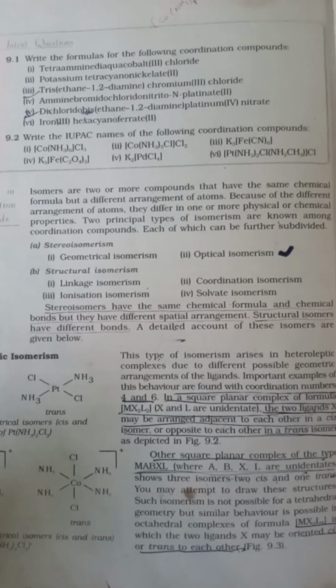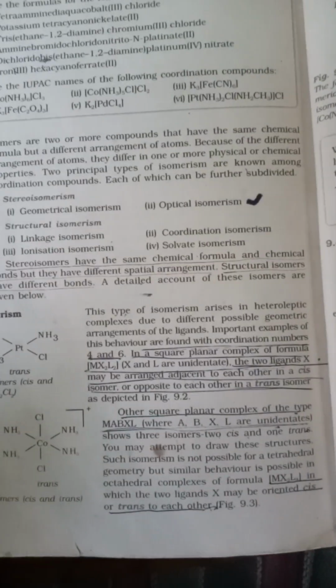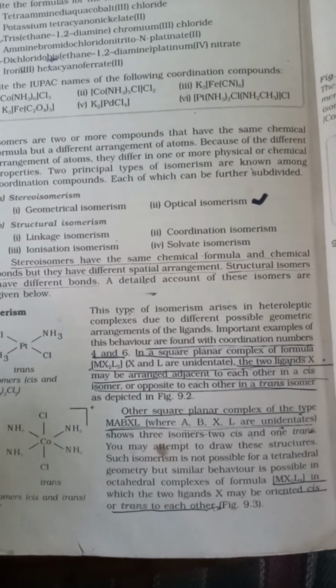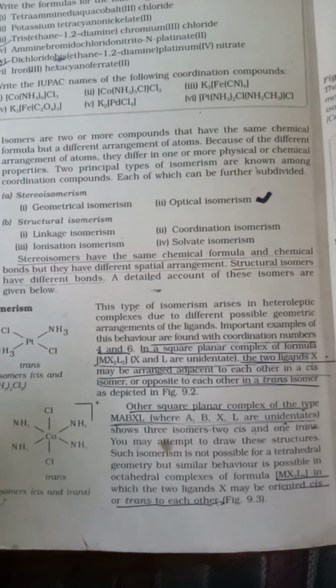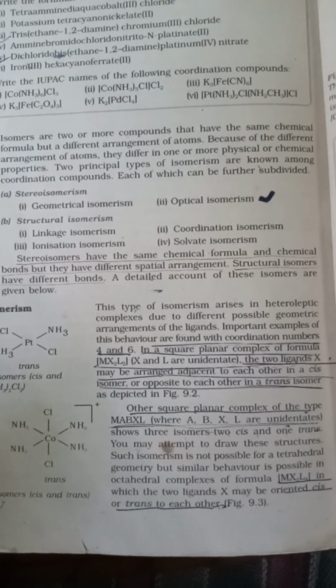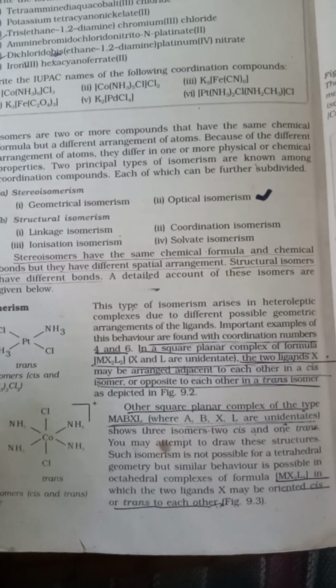Geometric isomerism arises in heteroleptic complexes due to possible geometric arrangements of the ligands. Important examples are found with coordination compounds of formula MX2L2 in a square planar complex.